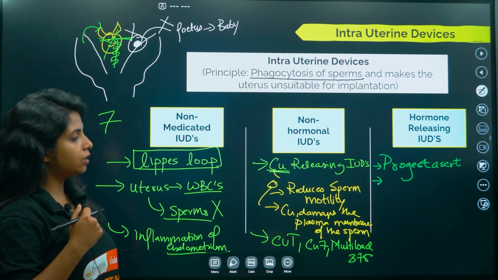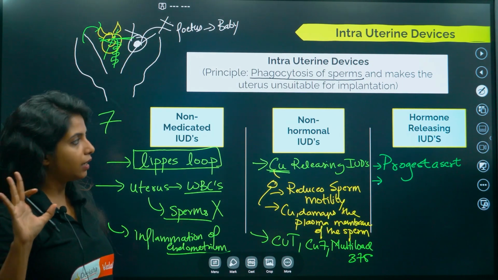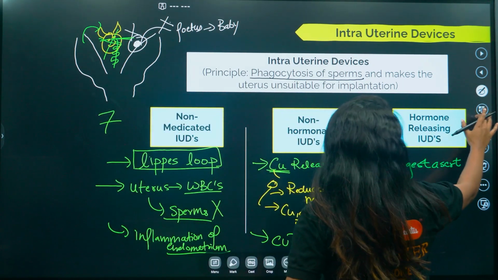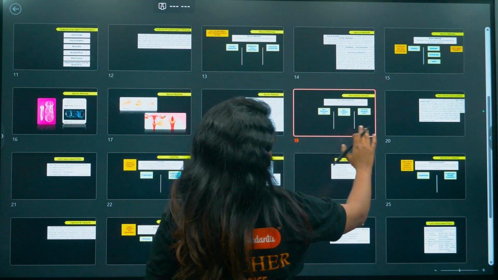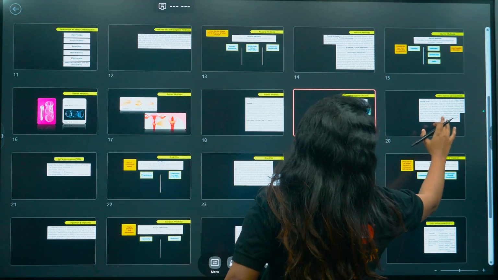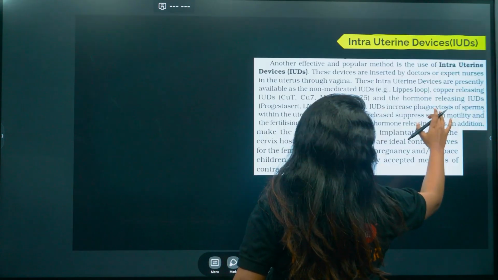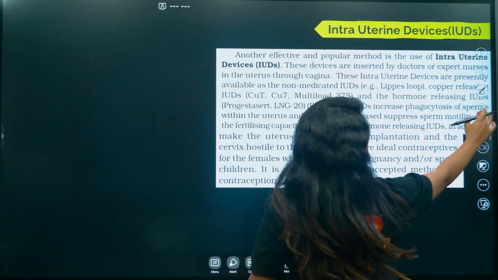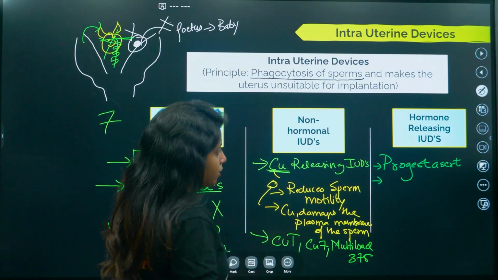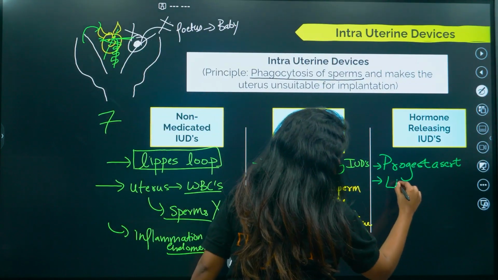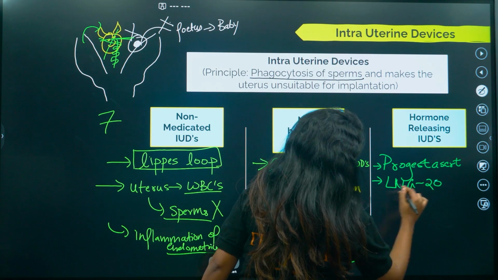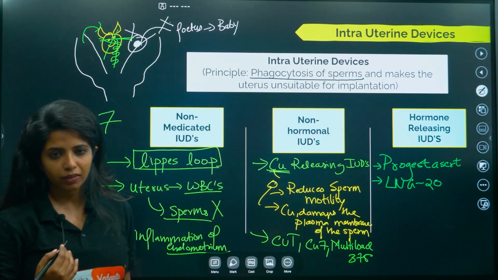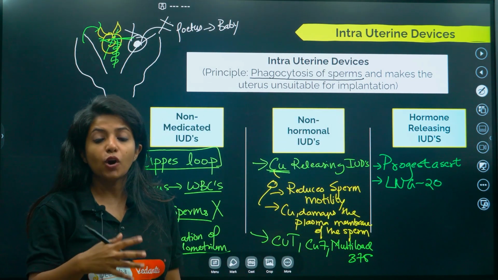Progestasert, and I forgot. I'll tell you. It's there in our NCERT. It starts with LNG20. It is what? LNG20. So I'll just write it over here. There is LNG20. Now basically Progestasert is the synthetic form of progesterone.